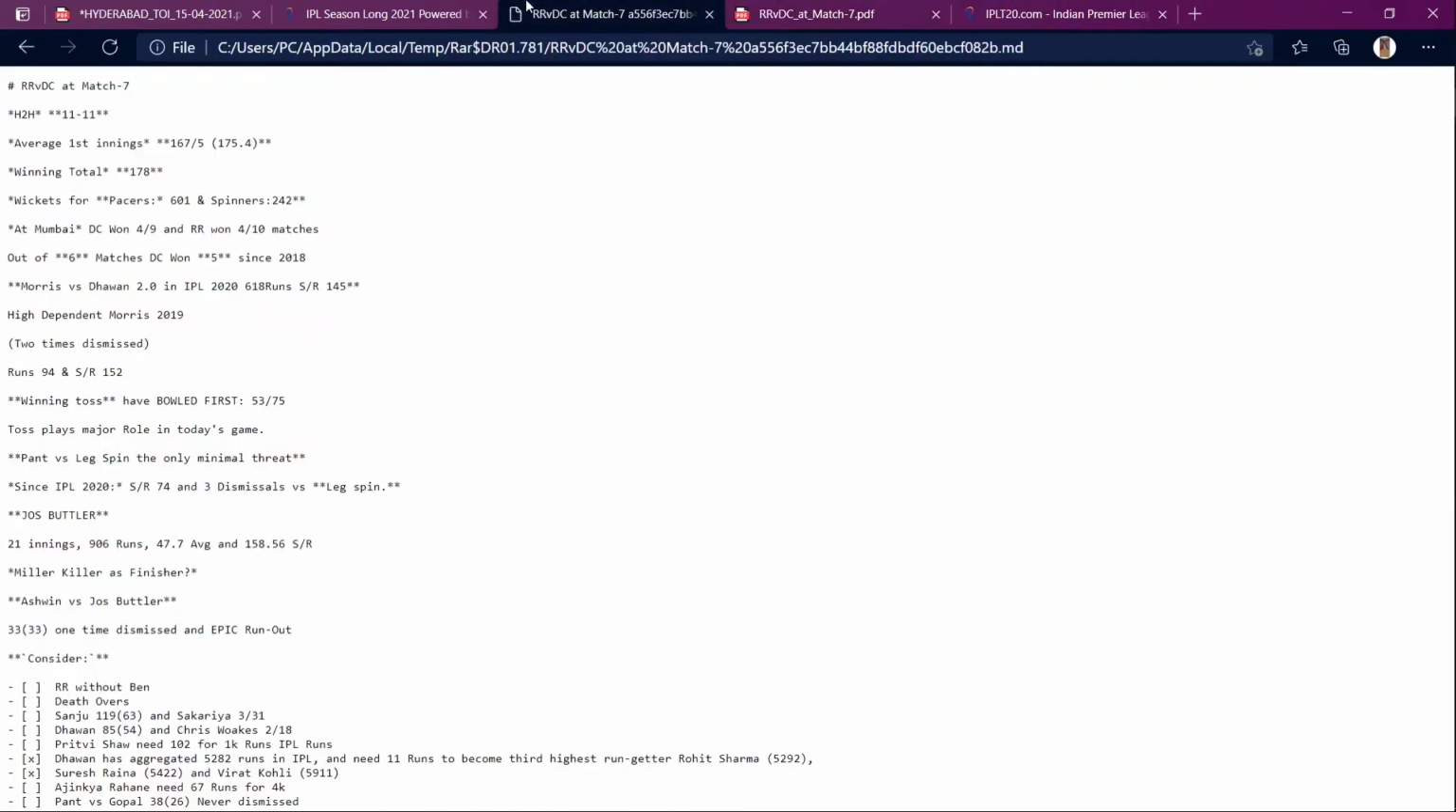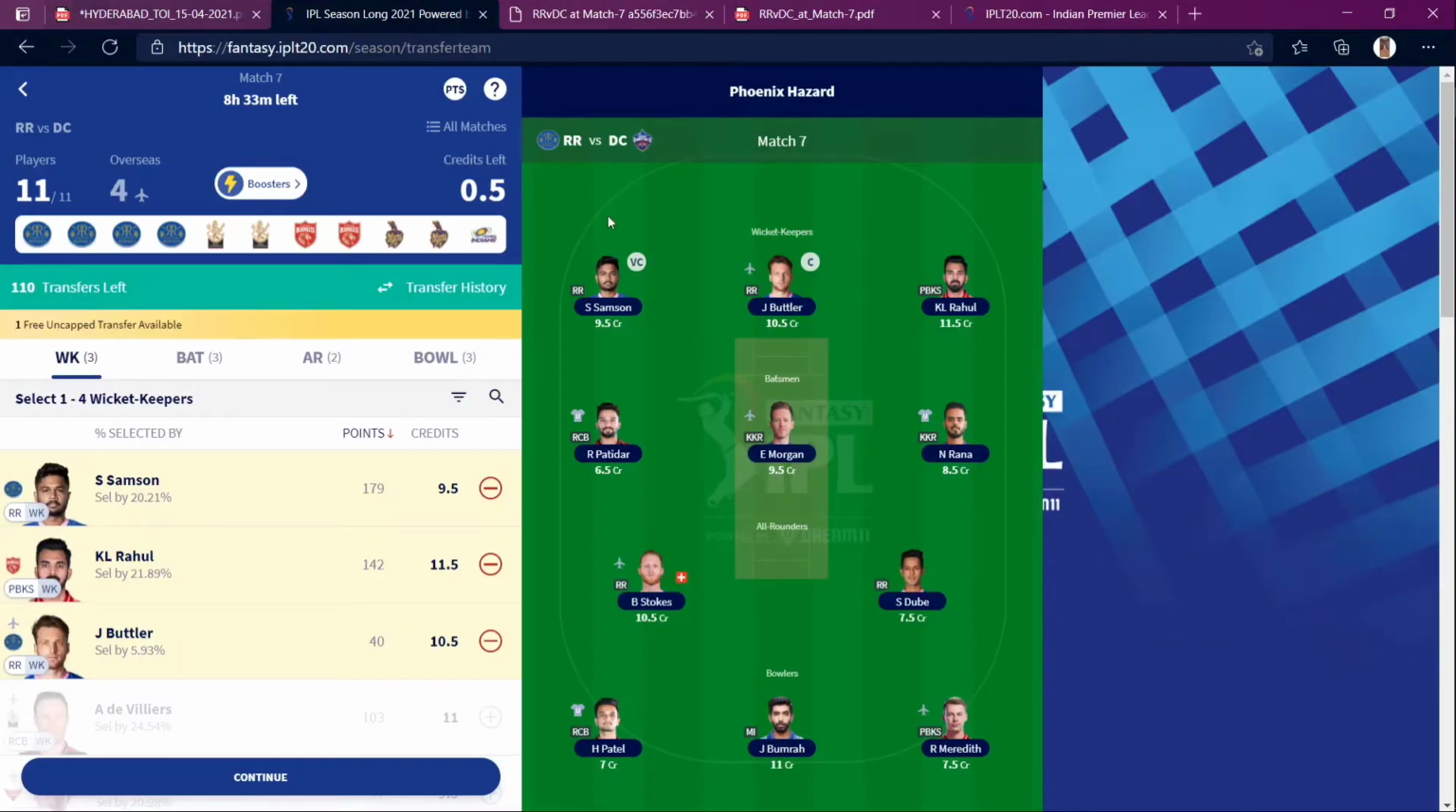If you think the team batting first will win, or has a chance of winning, like DC, you can also pick bowlers from them. So in today's clash, before going into that, let's have some fantasy tips.